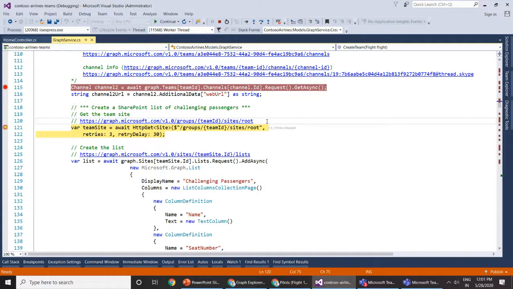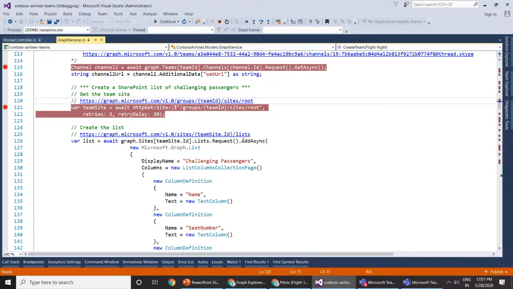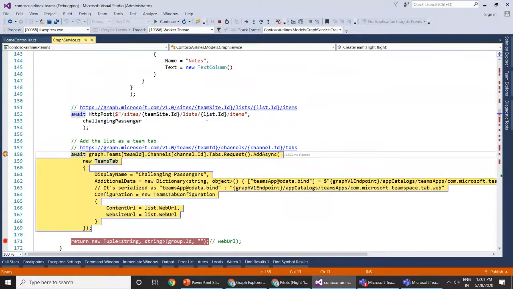give the SharePoint site URL. And once we get that SharePoint site URL, we can use it to create a list on top of it. So let me run through this code, which will connect to our SharePoint site, and then it will create a SharePoint list inside that site.